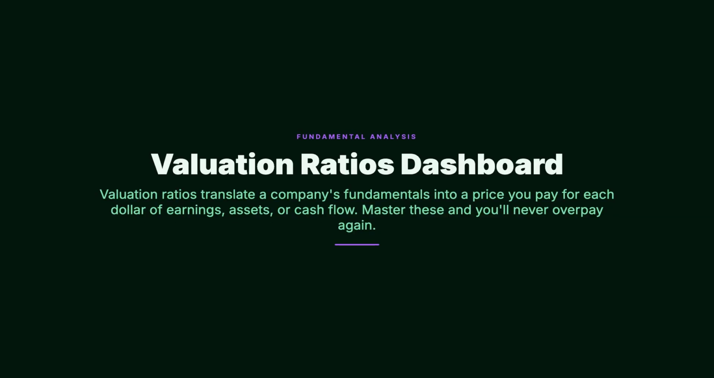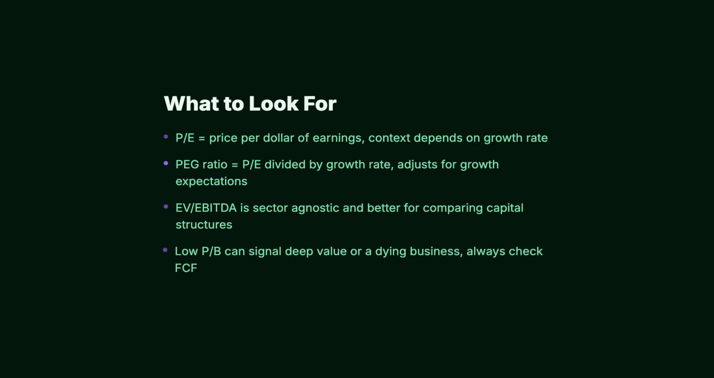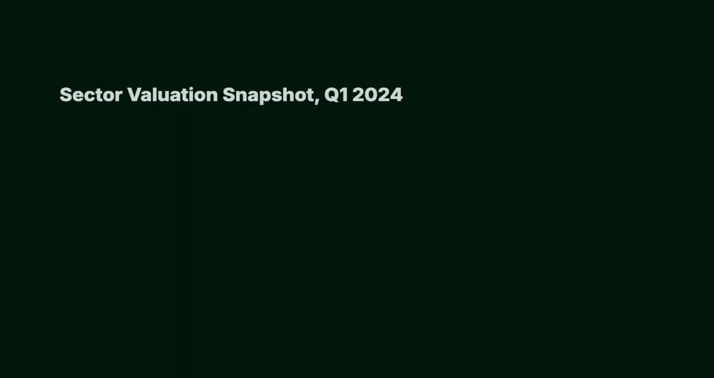Valuation ratios translate raw financial data into standardized metrics that let you compare companies across industries in different time periods. Price to earnings, price to book, enterprise value to EBITDA, and the PEG ratio each measure a different dimension of value. None tells the complete story in isolation.